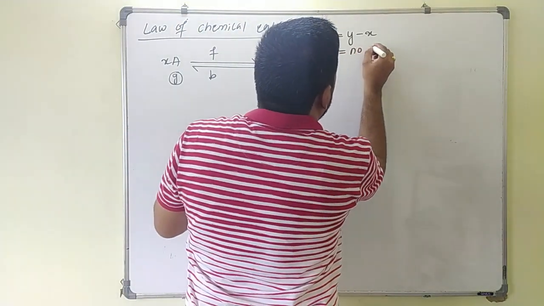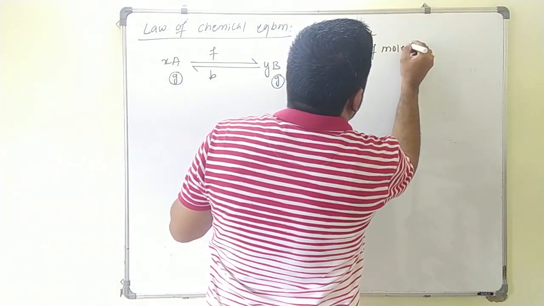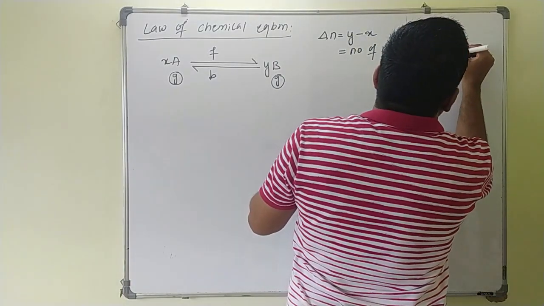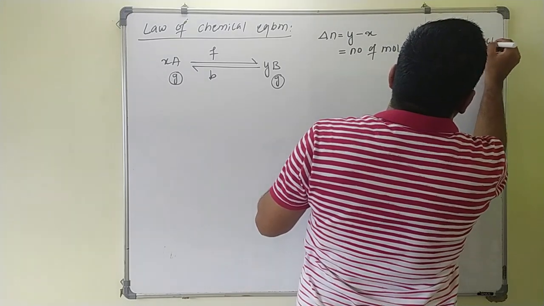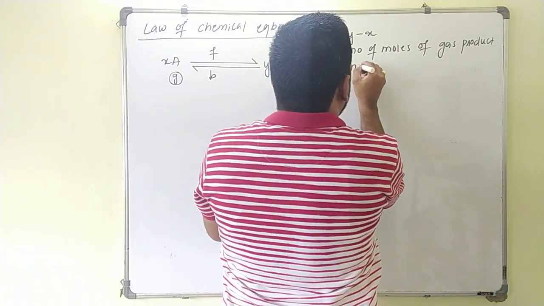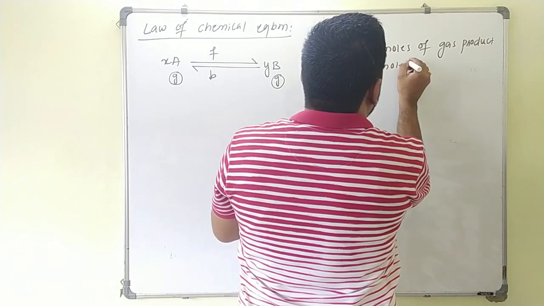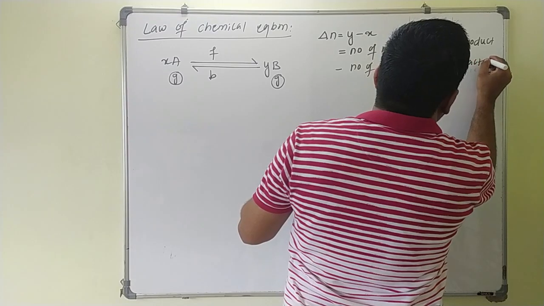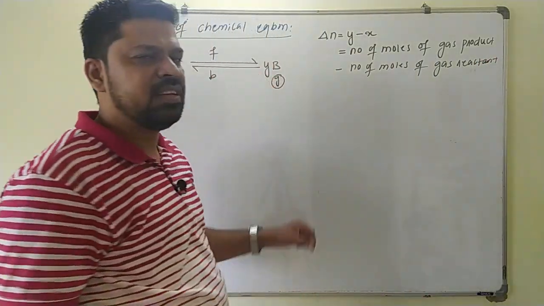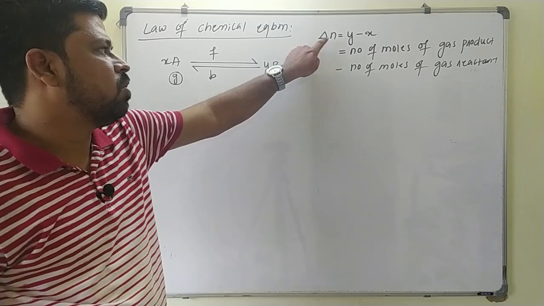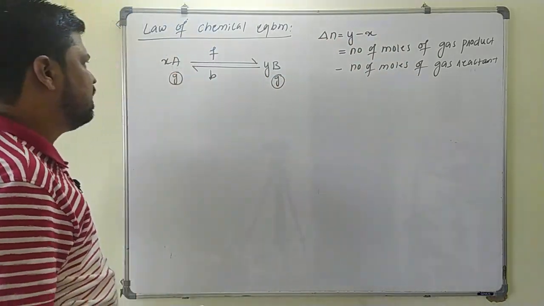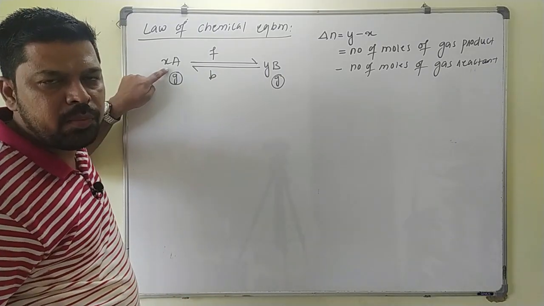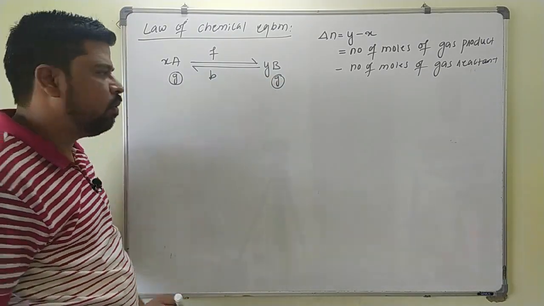So delta N equals the number of moles of gaseous product minus the number of moles of gaseous reactant. Keep in mind, you always have to take only gaseous products and gaseous reactants. So the delta N value is Y minus X. Now you see, according to the law of mass action, what can you write? For the forward reaction, A will be the reactant, and for the backward reaction, B will be the reactant.